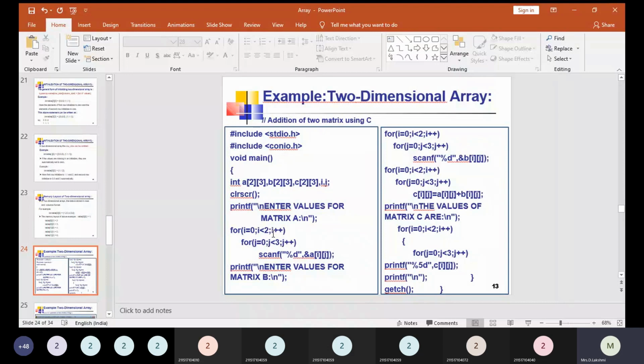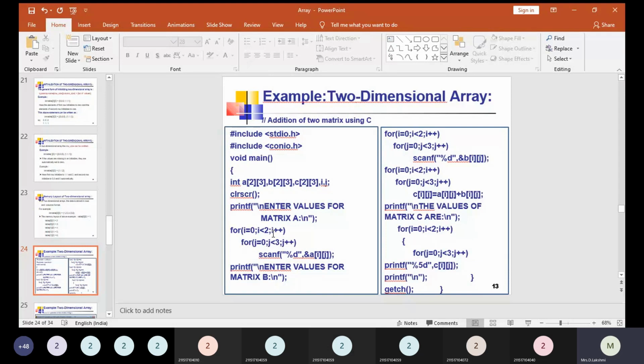Now, one thing we need to understand: the inner loop gets incremented first, and only after it is over does the outer loop get incremented. So we have two loops here, an outer loop and an inner loop. Which is the outer loop? for i equal to 0, i less than 2, i plus plus. Which is the inner loop? for j equal to 0, j less than 3, j plus plus. After the completion of the inner loop iteration, it goes for the incrementation of the outer loop iteration. This is what we need to understand.